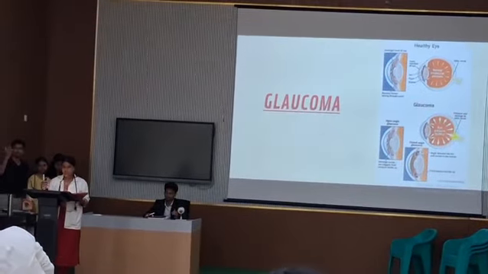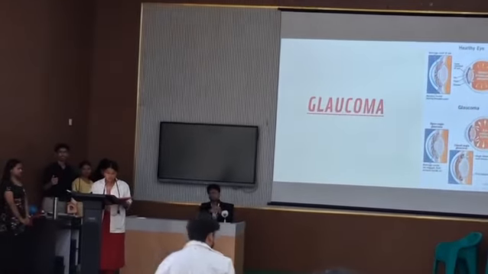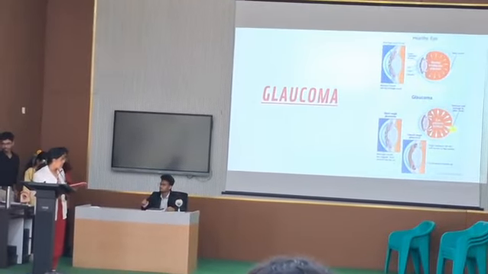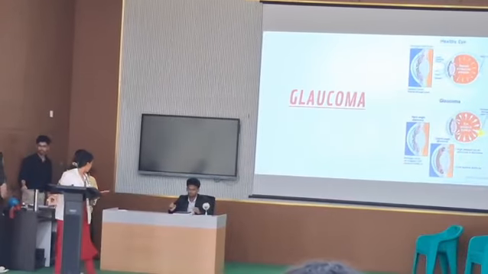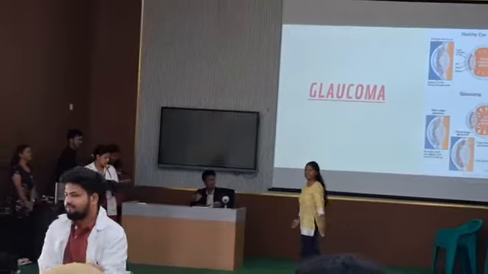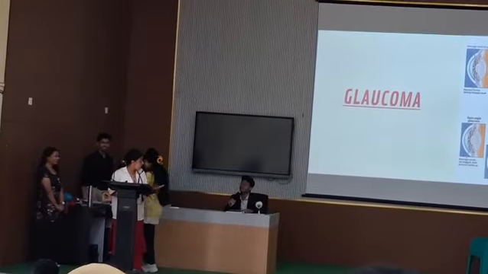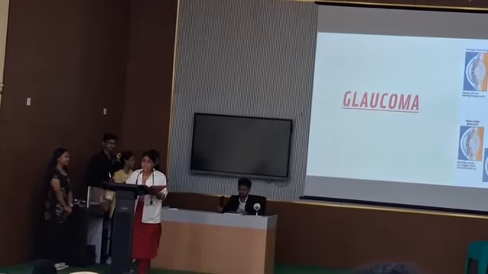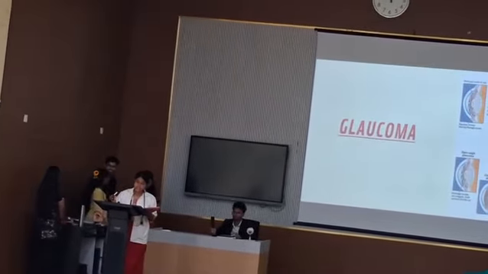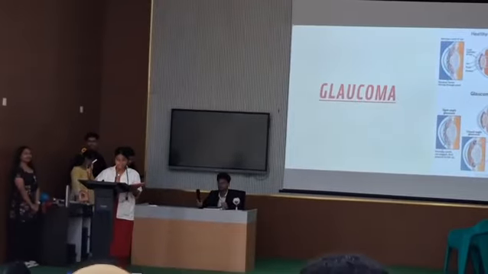We come to our next clinical case, which is glaucoma. Your Honor, the pressure inside the eyes becomes too high. What does the patient experience? Explain it. The patient experiences gradual loss of peripheral vision and, if untreated, permanent blindness.